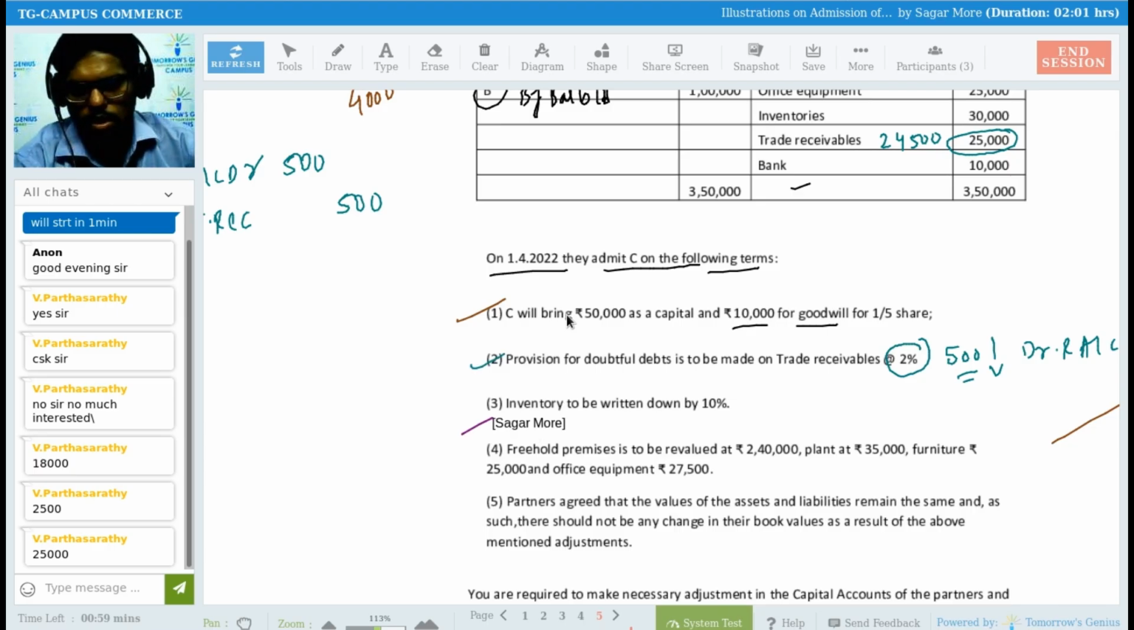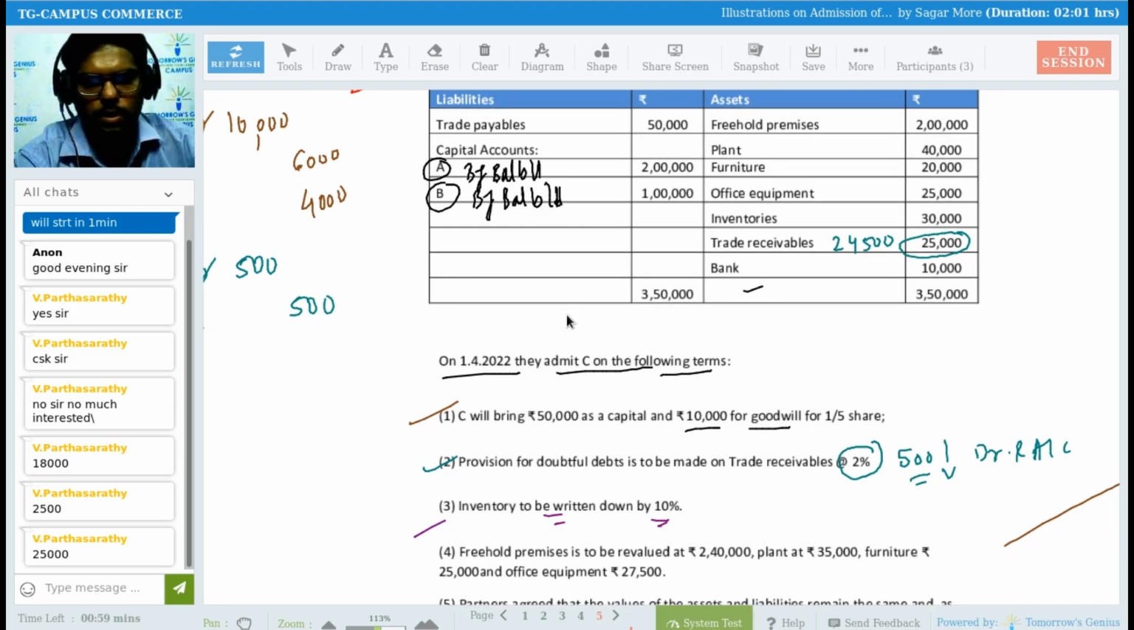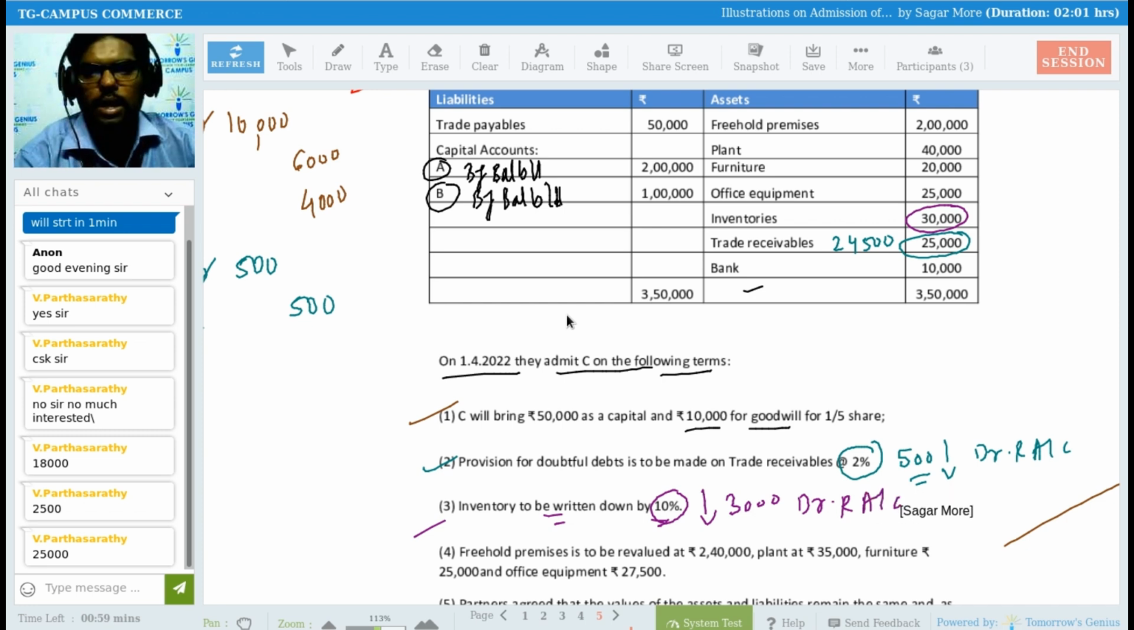Yes. Inventory to be written down by 10%. Written down means we have to reduce the value of inventory by 10%. At present, the value of inventory is 30,000, so 10% of 30,000 is 3,000. We have to subtract 3,000 from the value of inventory. It's a loss, so we have to debit the revaluation account. And when I'm writing the new balance sheet, inventory will be reflected at rupees 27,000 because we subtracted 3,000 rupees from it.